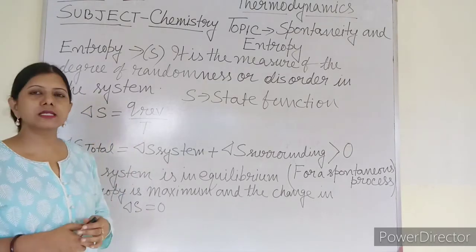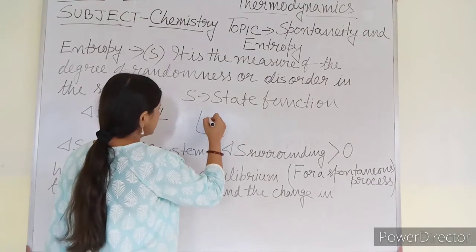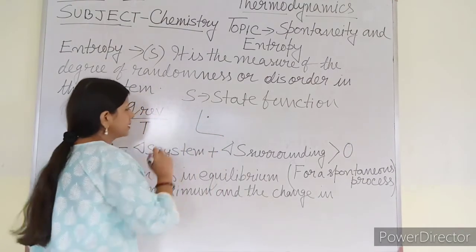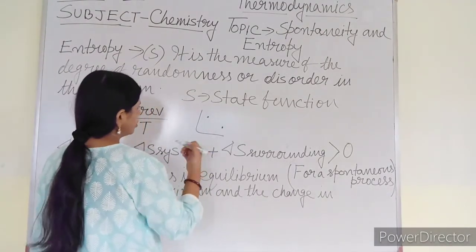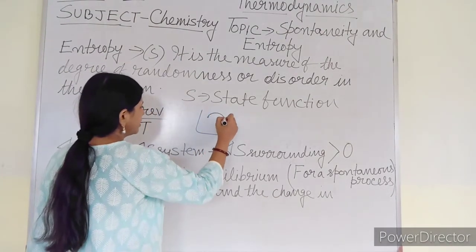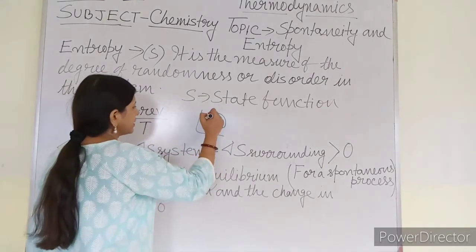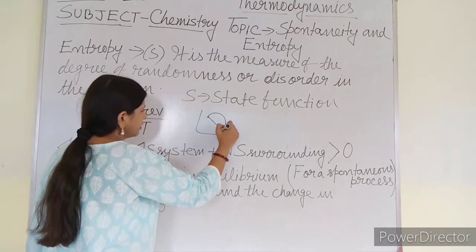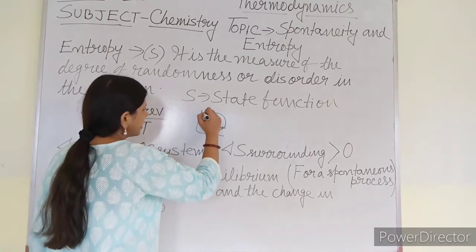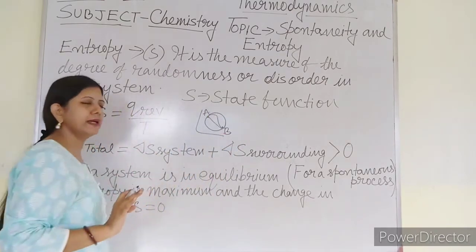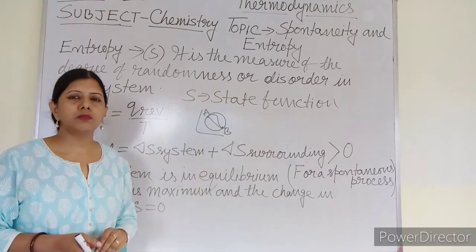Now Q reversible means, suppose a reaction is occurring, heat change is happening. Previously the system was here, now the system is here. So it has to move from here to there. This path can be traveled in any way. It can come from here to here, from this direction, from this direction, from this direction. Actually it has to reach from A to B. So many paths are there. It can follow any of the paths.